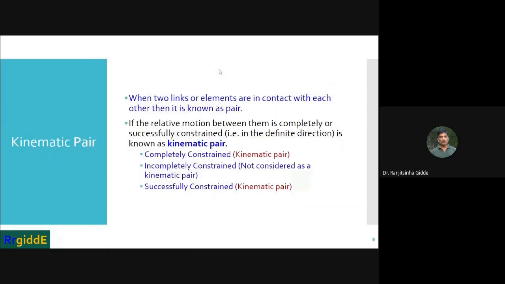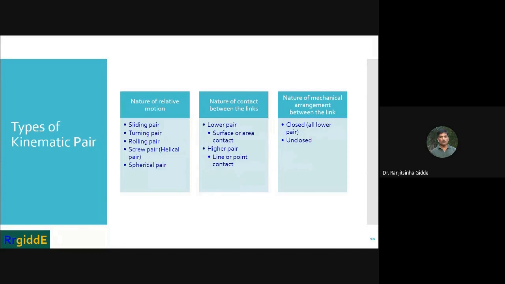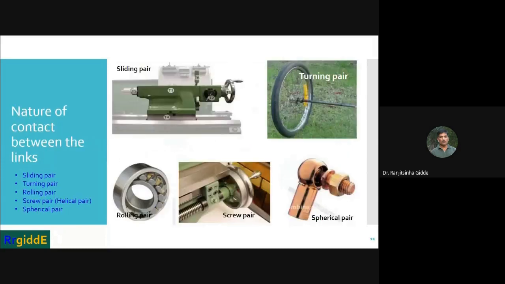So the motion is completely constrained, and it is called a kinematic pair. Then the second one, incompletely constrained, is not considered a kinematic pair. It is not considered a kinematic pair. So you can have another example.